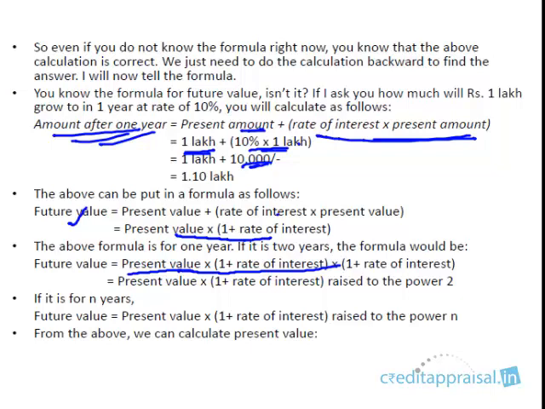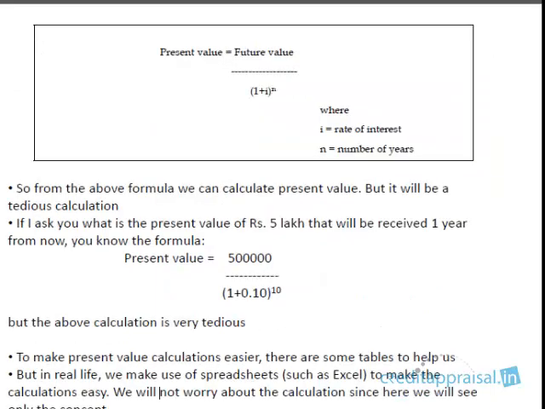Same as this. Okay, this is the value after 1 year. Then after the second year, again you have to multiply with 1 plus rate of interest. So 1 plus rate of interest raised to the power of 2. So if you actually want a formula, this is how the value will be, right? So future value will be present value times (1 plus the rate of interest) to the power n, or if you want the present value, it's going to be future value divided by (1 plus rate of interest) to the power n. This is the formula which is followed.